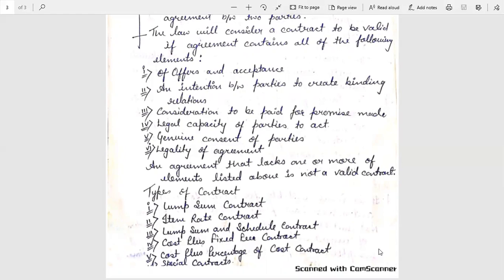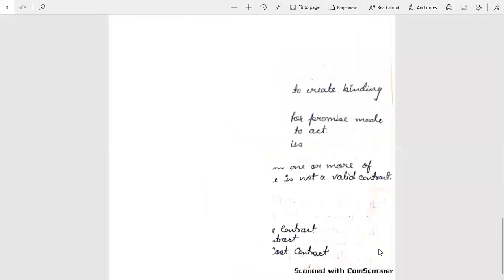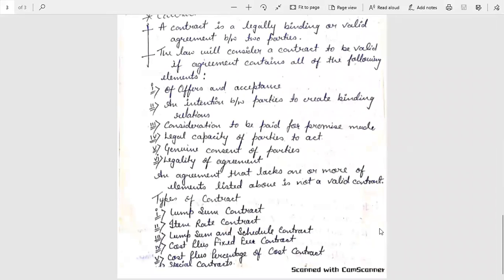Now, types of contract. First is lump sum contract. Second is item rate contract. Third is lump sum and schedule contract. Fourth is cost plus fixed fee contract. Fifth is cost plus percentage contract. The next is special contract. These are all types of contract which we will discuss in the next video lecture.